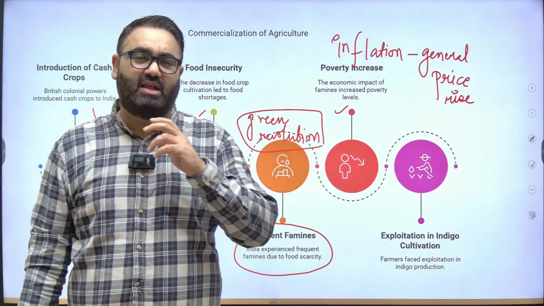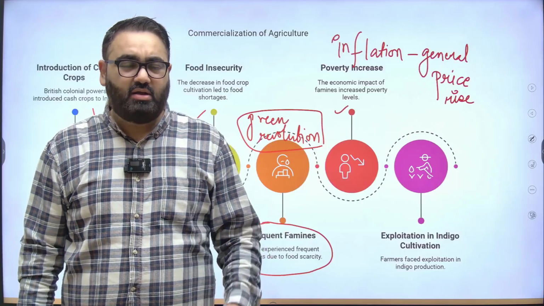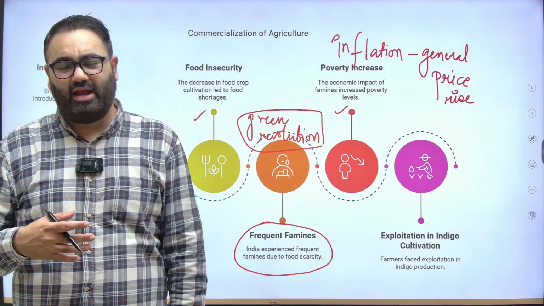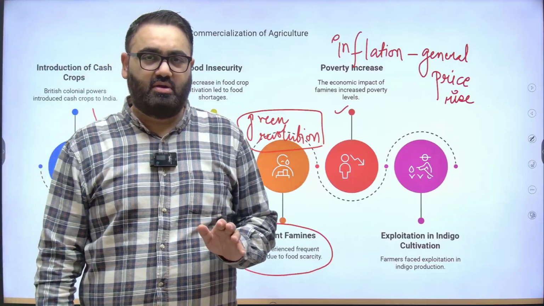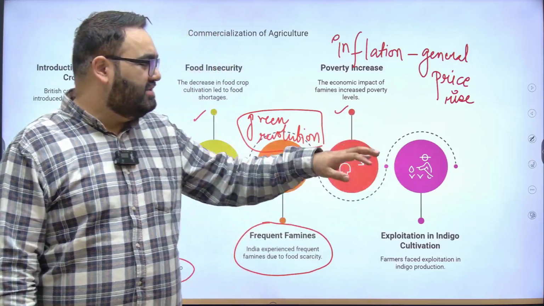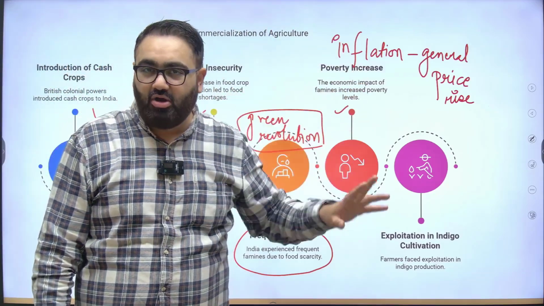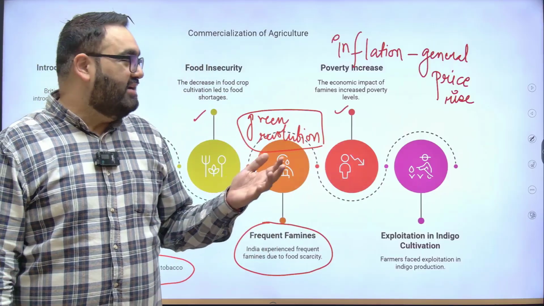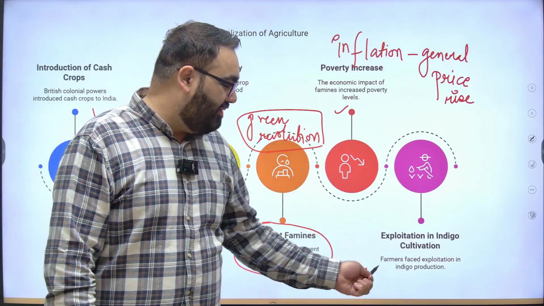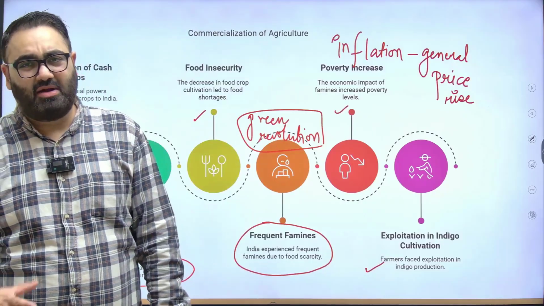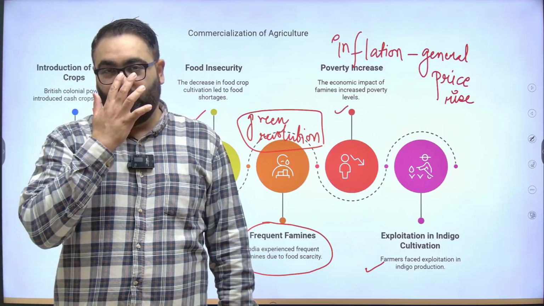Like, for example, most of the things around you that you see today were cheaper 10 years ago. Be it the chocolate, be it the food that you're eating, be it anything that you see around you. Most of the things were cheaper 10 years ago. So there's a general price rise because of inflation. We'll discuss later how inflation happened, but the simple rule is when something is in short supply and the demand is still very strong, a lot of people want it, the price will automatically increase. That is what happened with the food grains also. Then exploitation of indigo cultivation also played a major role. As I said, indigo was nothing but a cloth dye, a blue colored dye, that would give a lot of vibrant colors to the cloth.